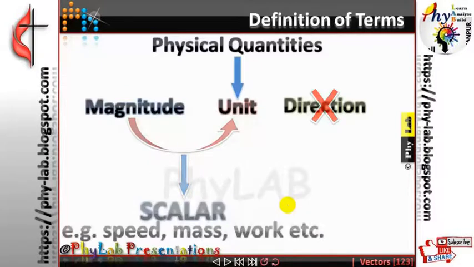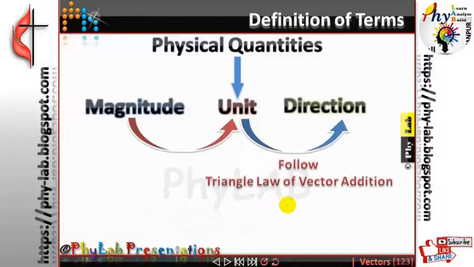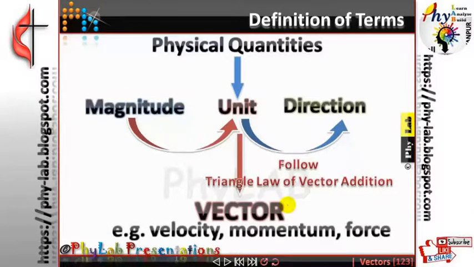But apart from that, if a physical quantity requires magnitude, unit as well as sense of direction, then we call such physical quantities vector quantities, provided they follow the law of vector addition. And some of the commonly used vector quantities that you are very soon going to encounter in your physics will be velocity, momentum, force, acceleration. So all these physical quantities are going to be termed as vector quantities.